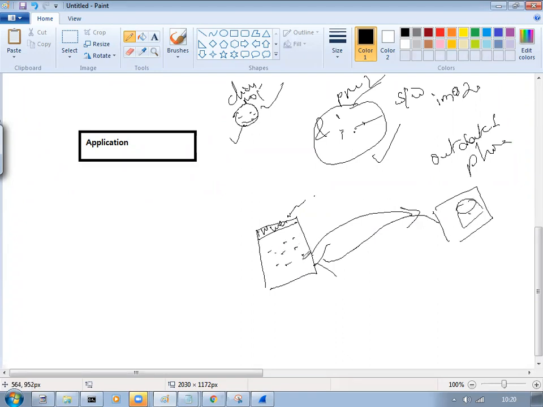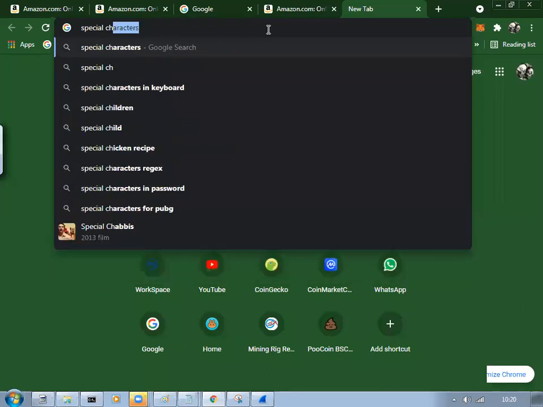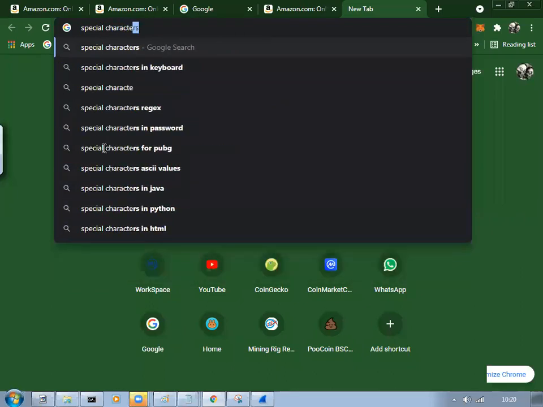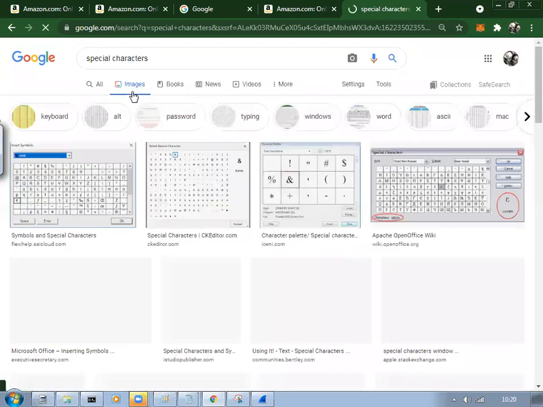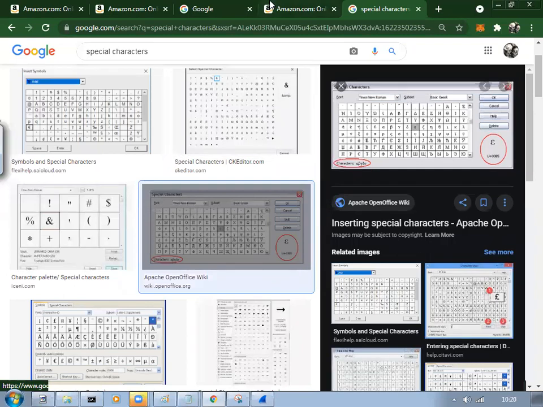Here, I might not be able to see the Chinese characters. Instead, I will be seeing some different kind of special characters, like this kind of format, instead of Chinese characters.